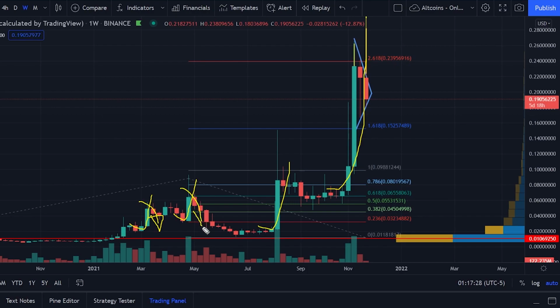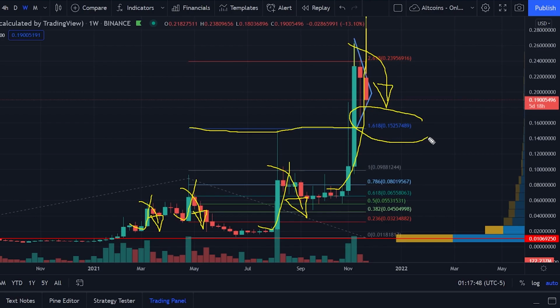So this looks like it is planned, I'm thinking. So following that pattern, I would say be careful out there, guys, right? This sell-off that we are seeing at the moment is probably not done yet, and we'll probably see a pullback to the 1.618 Fibonacci extension level, or about 15 cents, right? So be careful out there, guys, all right?